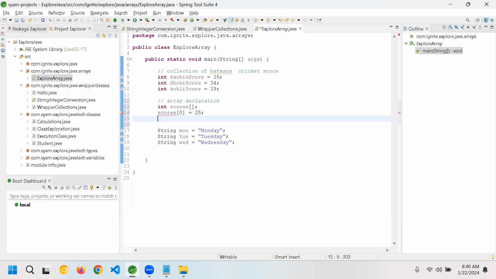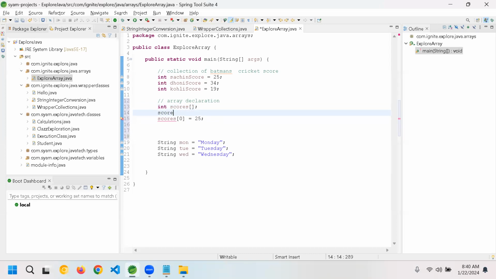It says scores, right? Whenever I'm creating an array, guys, I have to not only declare it, but before I add values, I have to initialize it. Scores equal to new int of, we want it as 11.